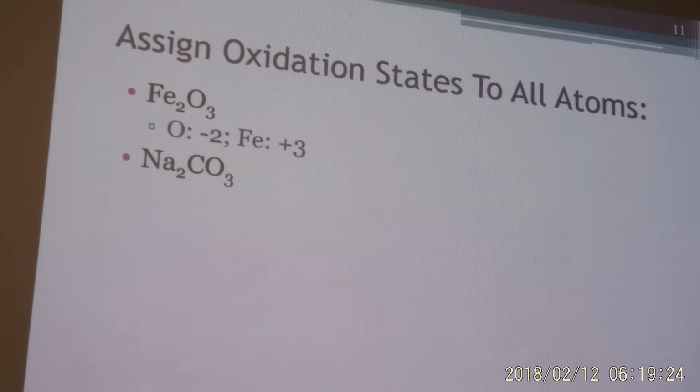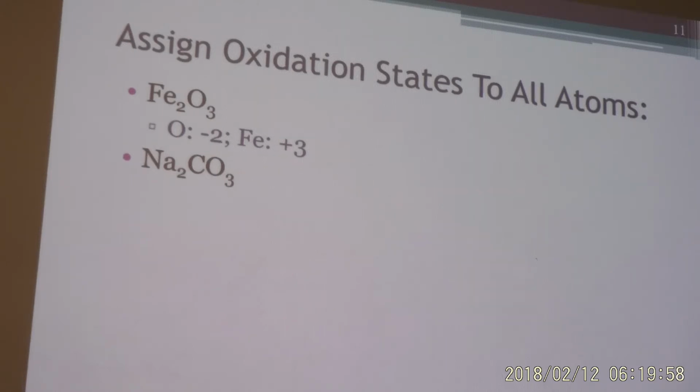How about this one? What's the name of the compound? No number needed, right? Sodium carbonate. We know sodium has what kind of a charge on it? +1. So its oxidation number is +1. The oxygen is what kind of a charge? -2. So its oxidation number is -2. The only one we don't know here is the carbon. How are we going to figure it out?